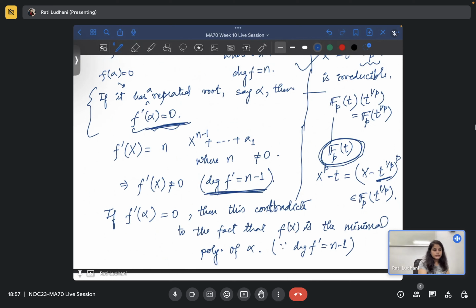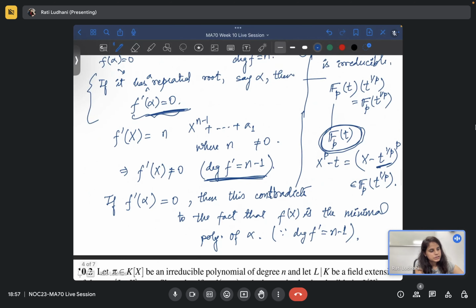That contradicts, because minimal polynomials are of the least degree, right? So this is the problem.